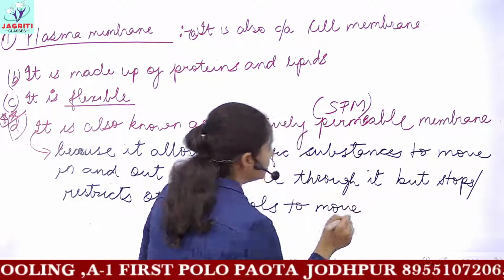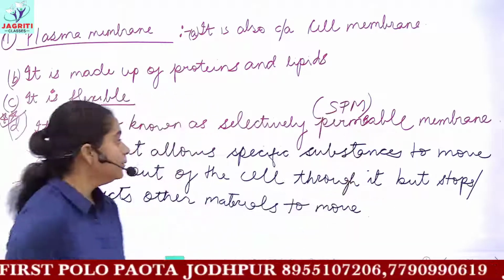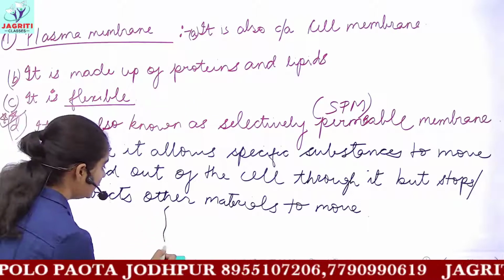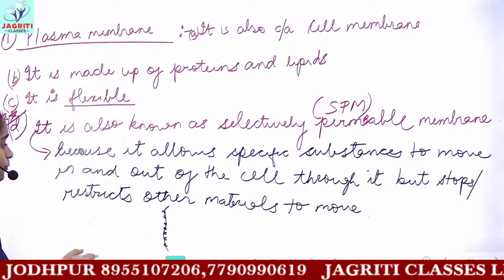In turn, this plasma membrane is called the selectively permeable membrane because it only allows entry of certain substances. Let's suppose this is our plasma membrane, which contains several holes or pores in it, and it is the outermost covering of the cell.